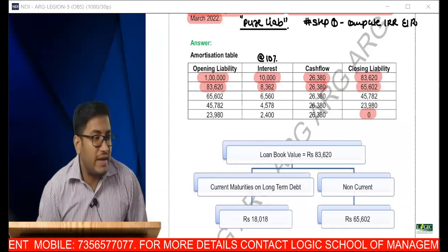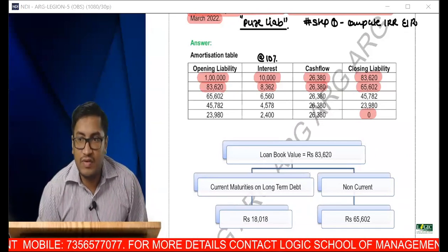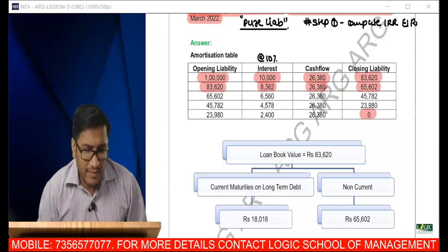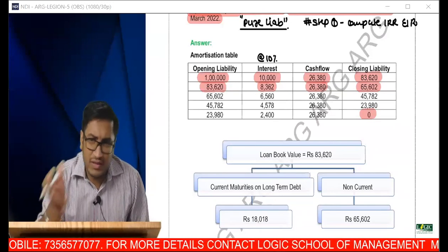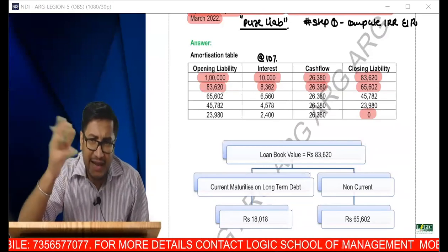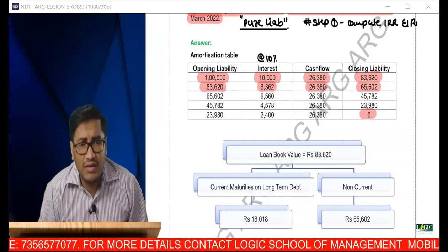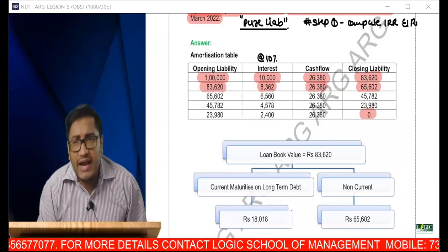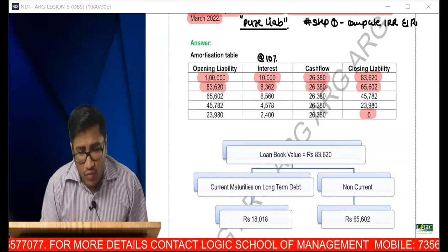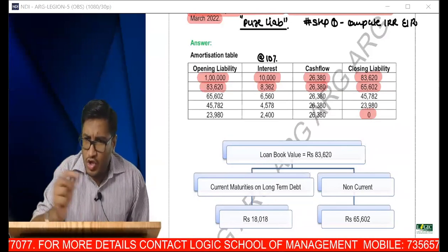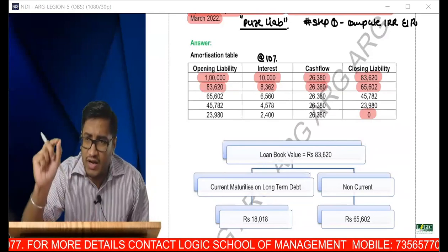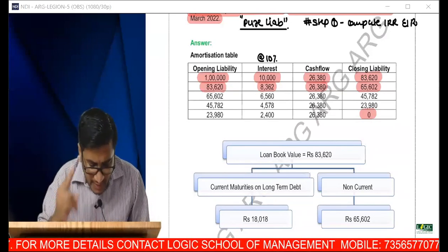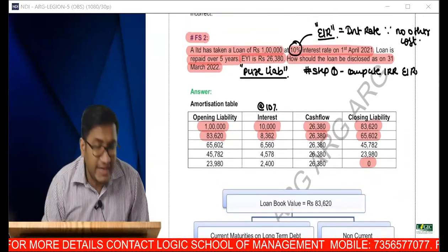So I'll give you 2 minutes time. Can you guys please confirm whether the table is correct? The table is correct because I've done an Excel working only. It's formulas. So the moment I give the first figures, everything will be automatically tallying. But to have a first-hand idea, if you want to write, you can write. Or if you want to cross-check in your calculator, you can. Take 2 minutes time and ensure that you're comfortable with the table.